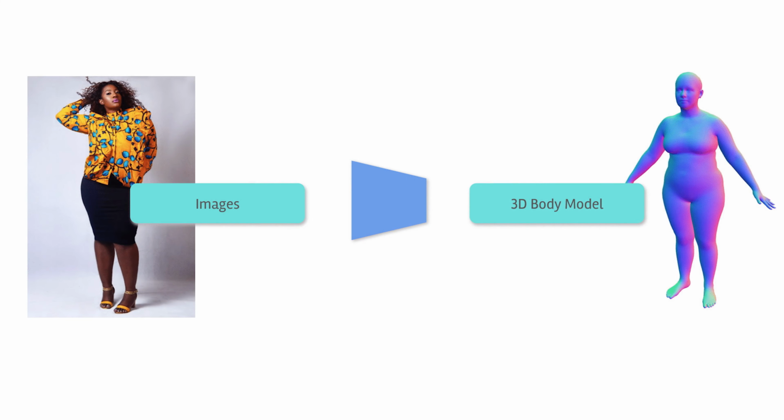Ideally, to train a 3D body shape regressor, we'd have a dataset of images in the wild with ground truth 3D scans, or shape parameters of a body model like SMPL-X. If you don't know SMPL-X, think of a function that takes pose and shape parameters as input and outputs a 3D mesh.